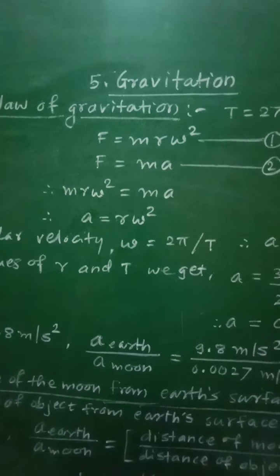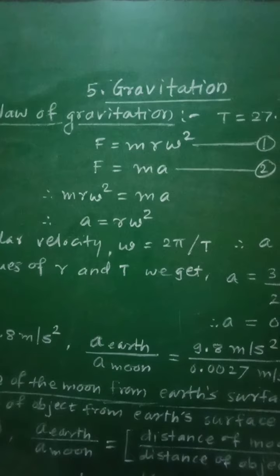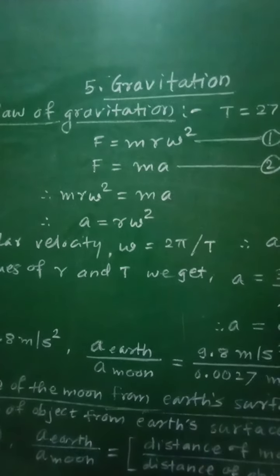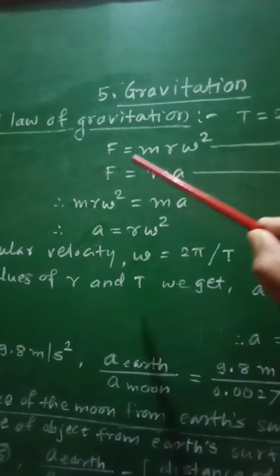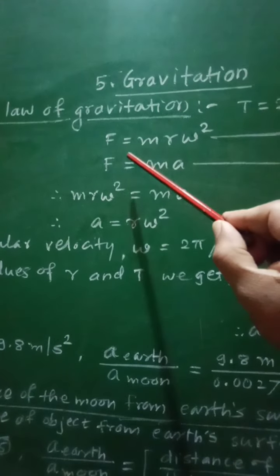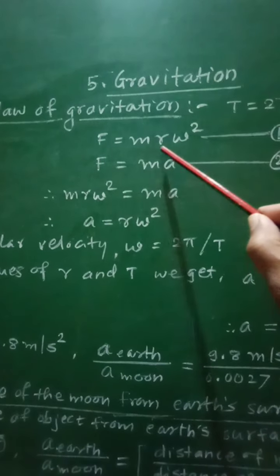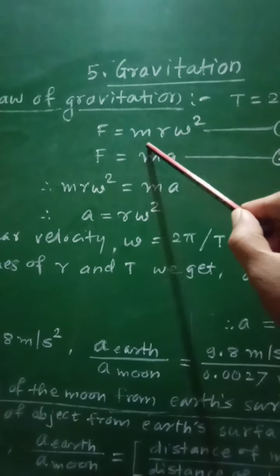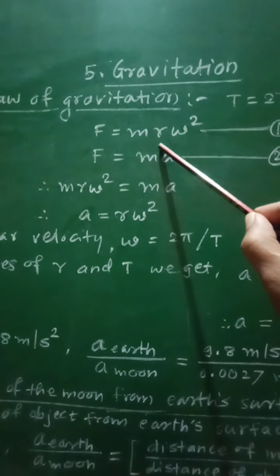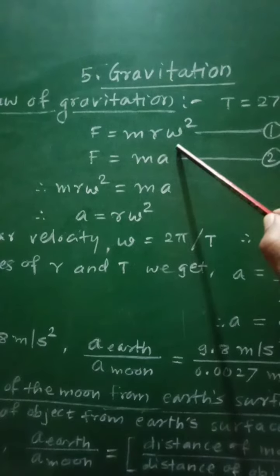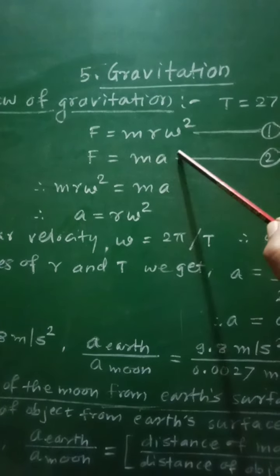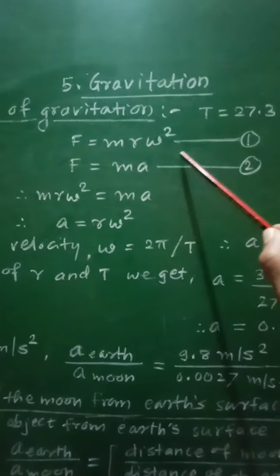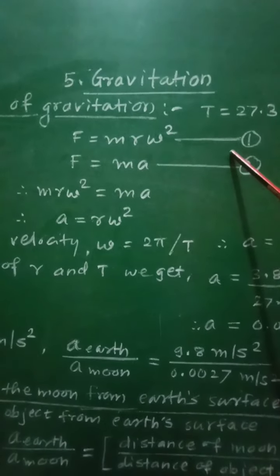This centripetal force acting on the moon is given by the formula F is equal to m r omega square, where m is the mass of the moon, r is the radius of orbit of the moon, and omega is its constant angular speed. Let it be equation number 1.